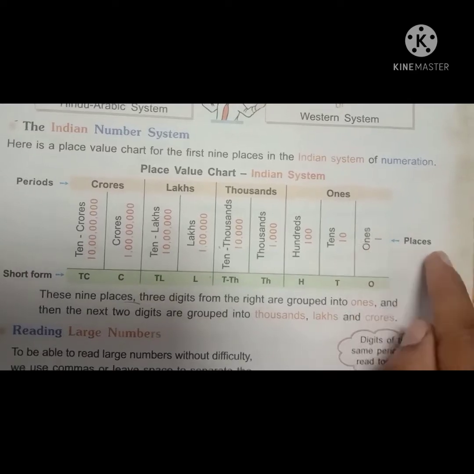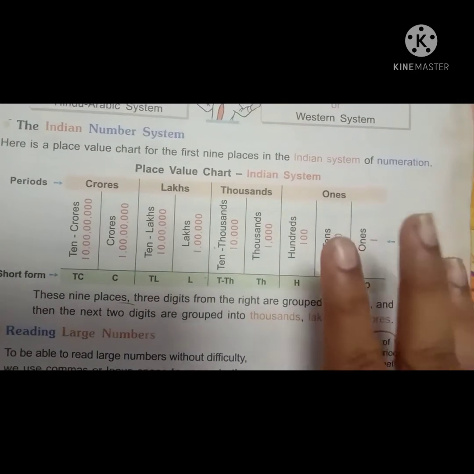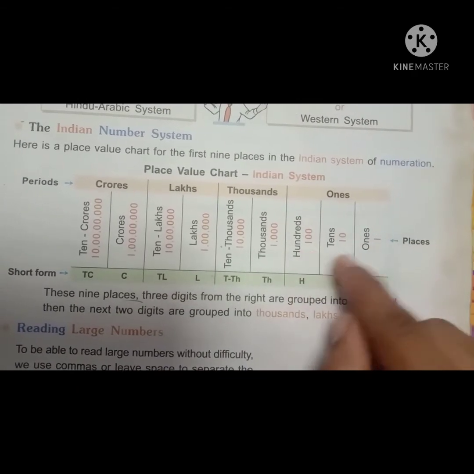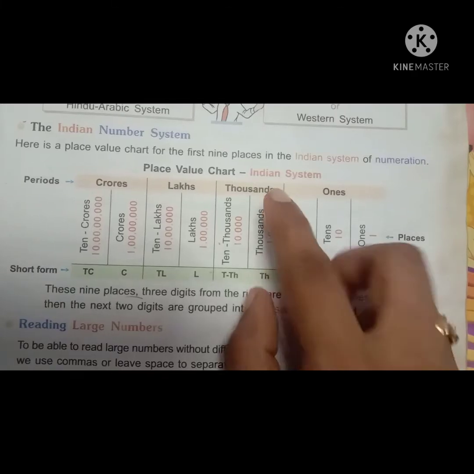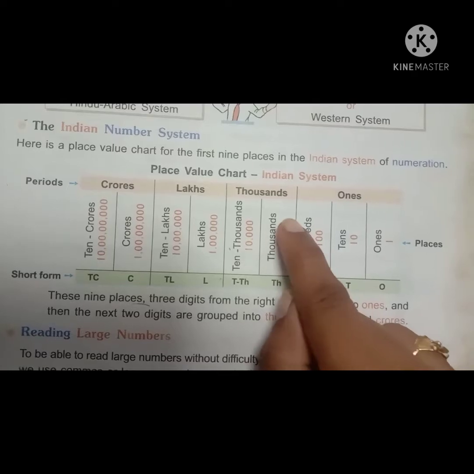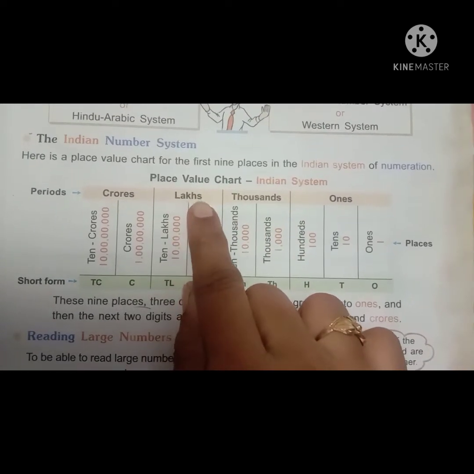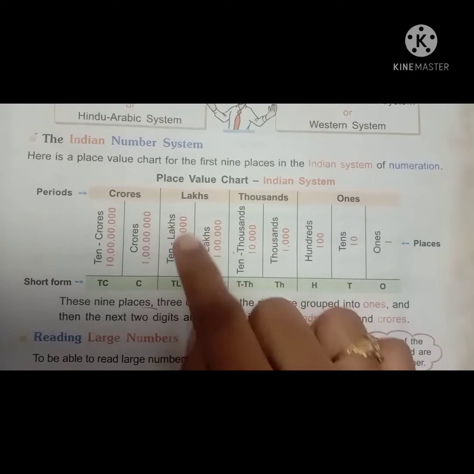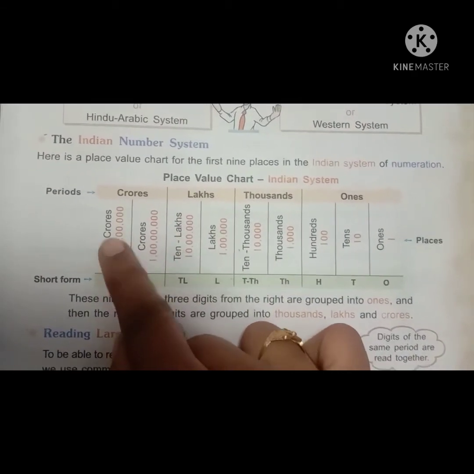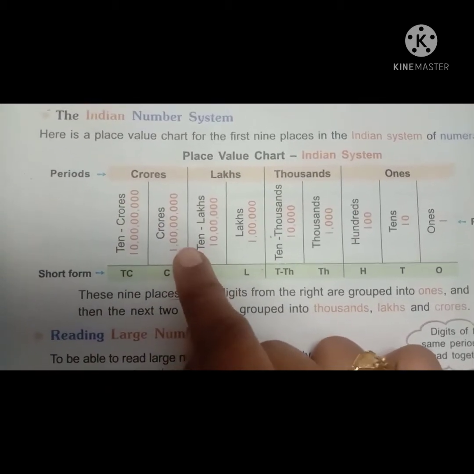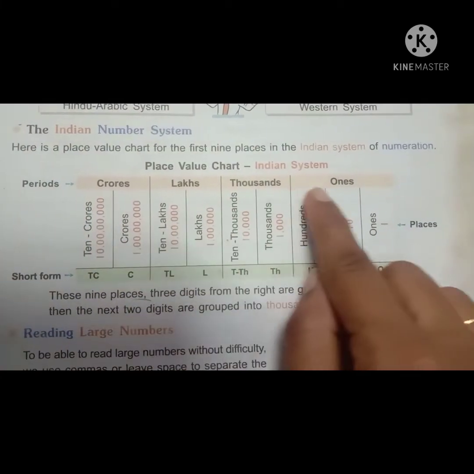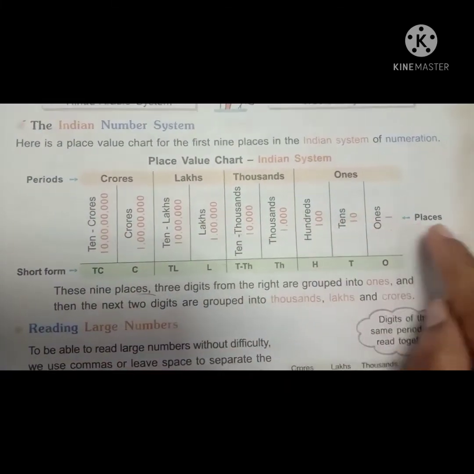Next, see the places. In the ones period there are 3 divisions: ones, tens, hundreds. Thousands has 2 divisions: thousands and 10,000s. Lakhs has lakhs and 10 lakhs. Crores has crores and 10 crores. These 4 belong to the periods and these are called the places.